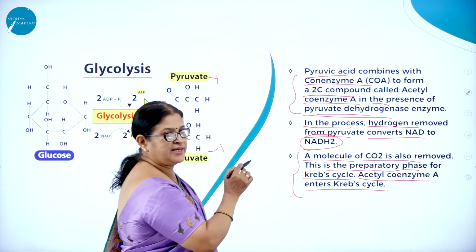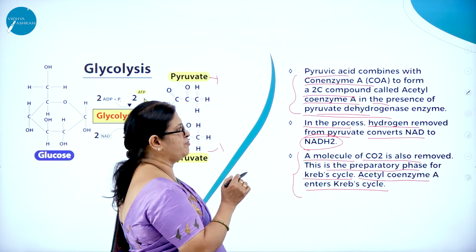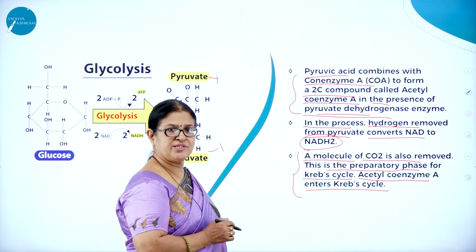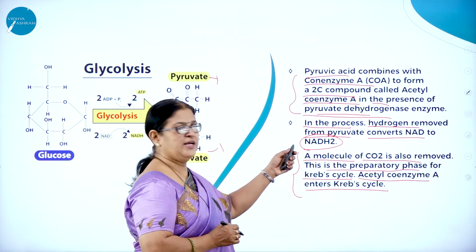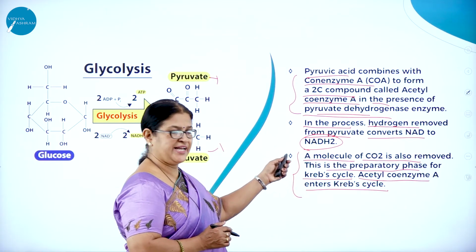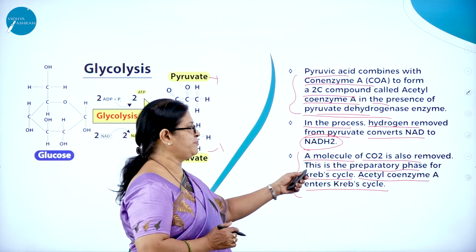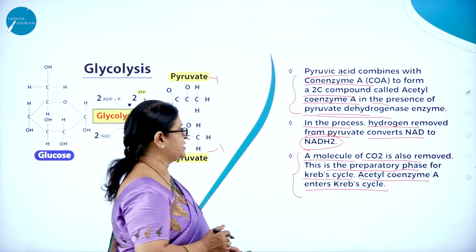So, pyruvic acid combines with coenzyme A to form the 2-carbon compound acetyl-CoA in the presence of pyruvate dehydrogenase enzyme, and in the process hydrogen is removed from pyruvate, converting NAD to NADH2. A molecule of carbon dioxide is also removed, and this is the preparatory phase for the Krebs cycle. So acetyl-CoA enters what? The Krebs cycle.